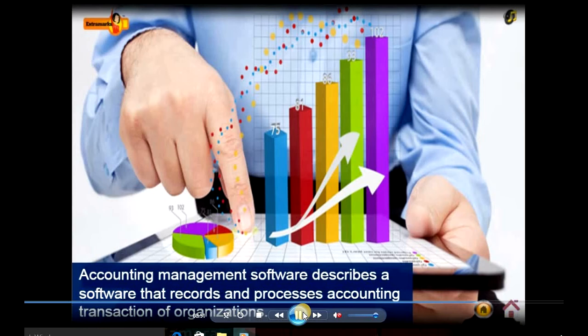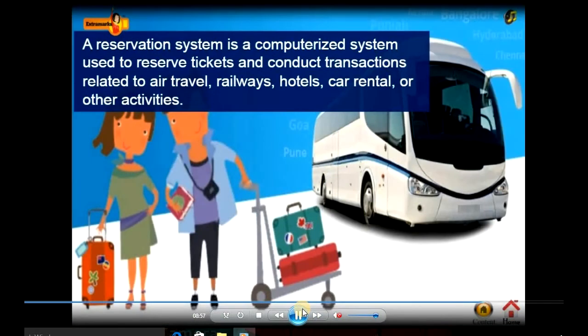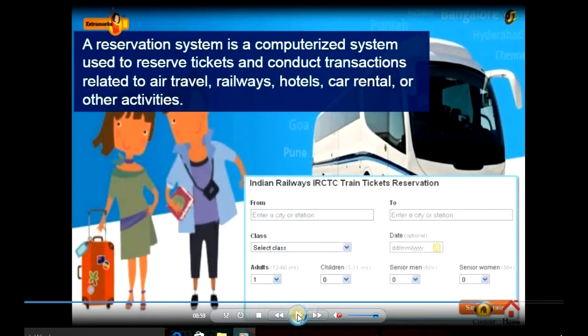Now, accounting management software is software that records and processes accounting transactions of an organization. We cannot type, we cannot do anything else. Another one is a reservation system. It is a computerized system used to reserve tickets. Can we make a PowerPoint slide on this system? No, we cannot, because it is used only for reservation. We cannot do any other work. It is for some special purpose.